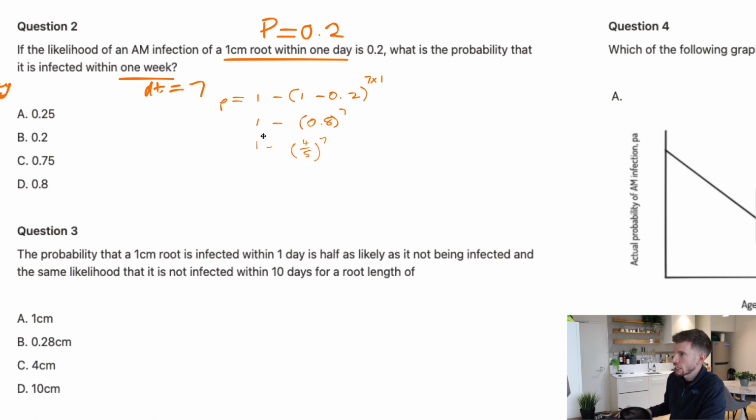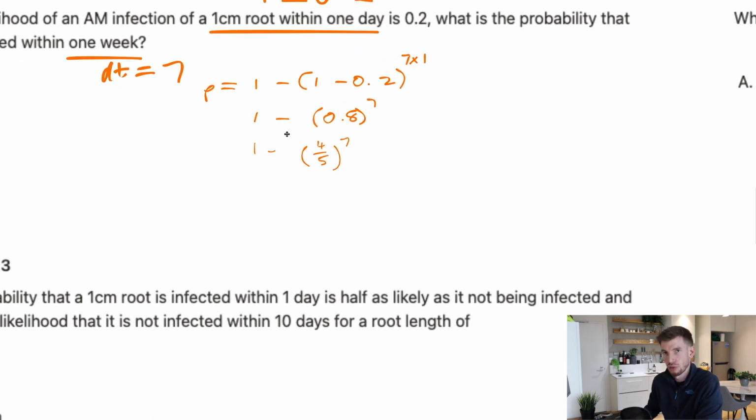So if we come back over here, I would work out how I can get 4/5 to the power of 6 in here. And if we reverse one of the index laws, we can split the power of 7 into 6 and 1. And that way now we know that this is 0.25, and we're just timesing that by 4/5. And then we can actually start to work out this probability.